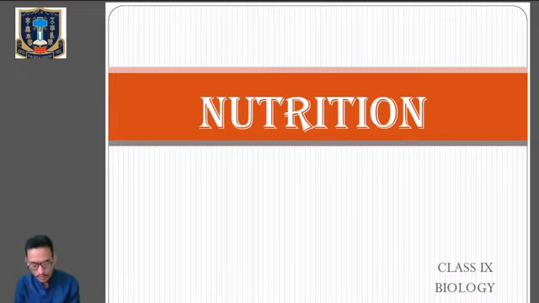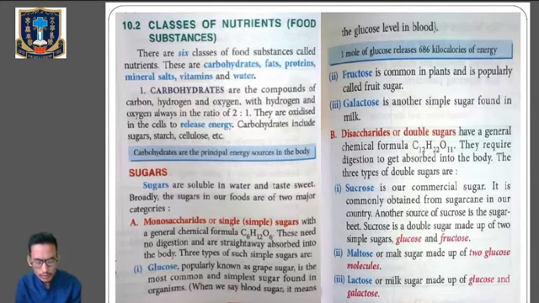So today we will learn about the classes of nutrients, the food substances. Clear? What are the different classes of nutrients? We have 6 classes of food substances, also called nutrients. They are carbohydrates, fats, proteins, mineral salts, vitamins, and water. So these are the 6 classes of nutrients.